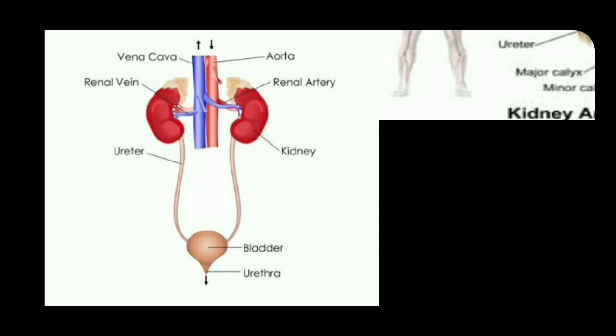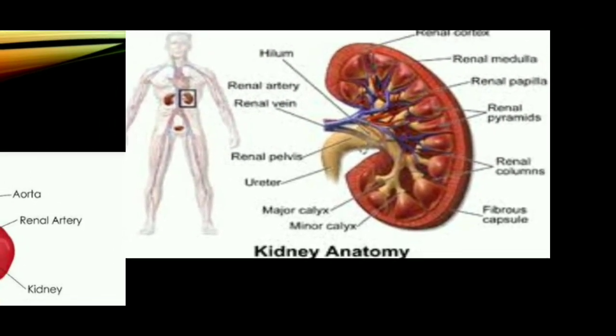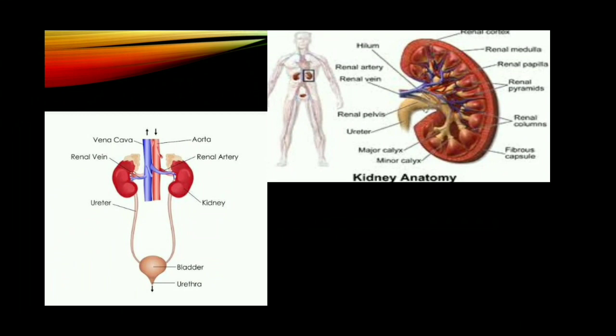When the urinary bladder fills with urine, it sends it out through a canal-like structure called the urethra. The urethral sphincters keep the urethra closed and open only at the time of micturition, that is urination.